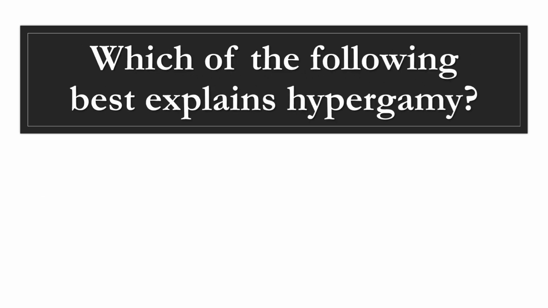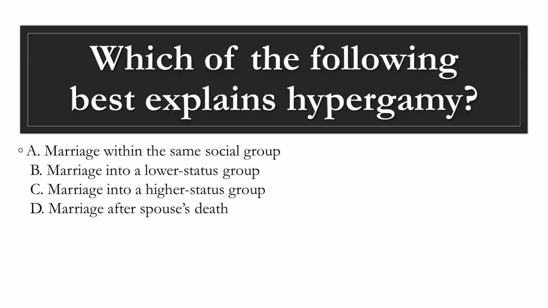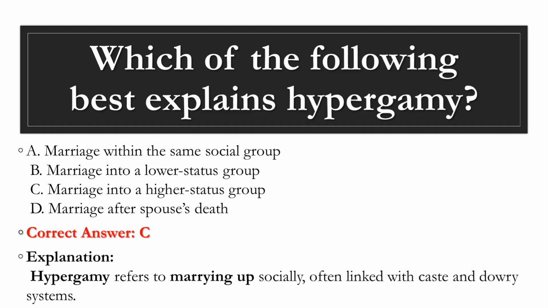Question 18. Which of the following best explains hypergamy? A. Marriage within the same social group. B. Marriage into a lower status group. C. Marriage into a higher status group. D. Marriage after spouse's death. Correct answer, C. Explanation. Hypergamy refers to marrying up socially, often linked with caste and dowry systems.